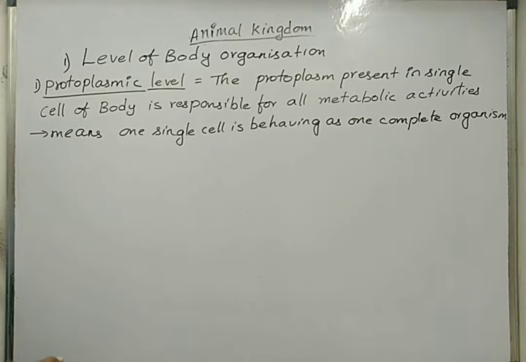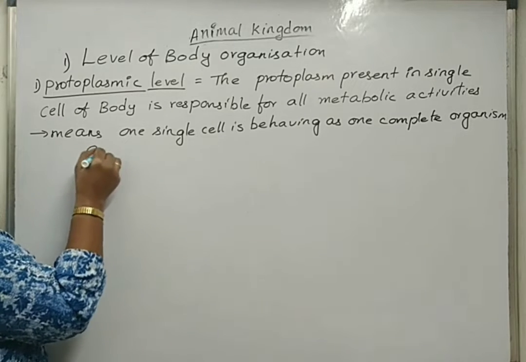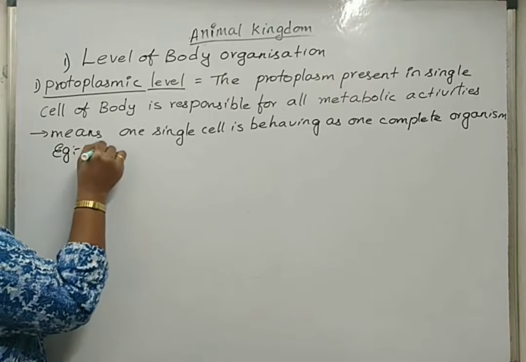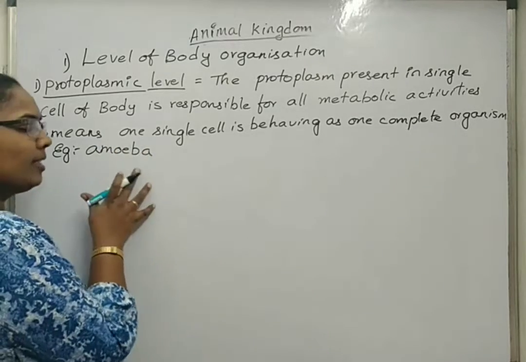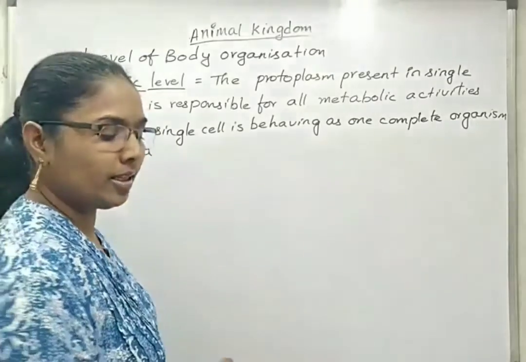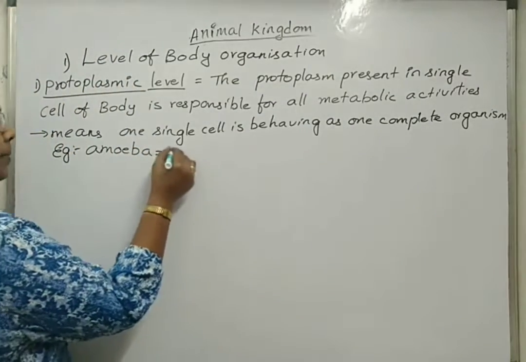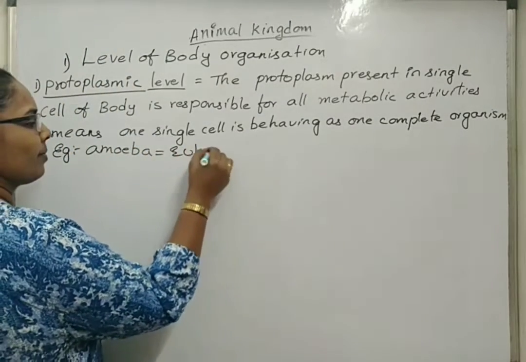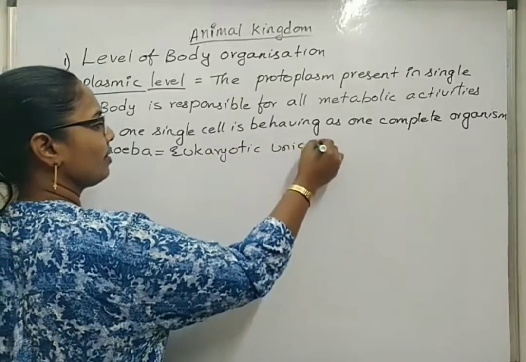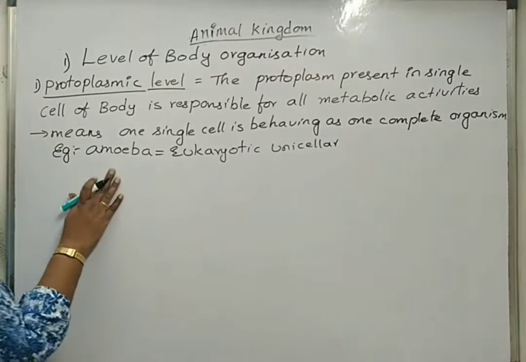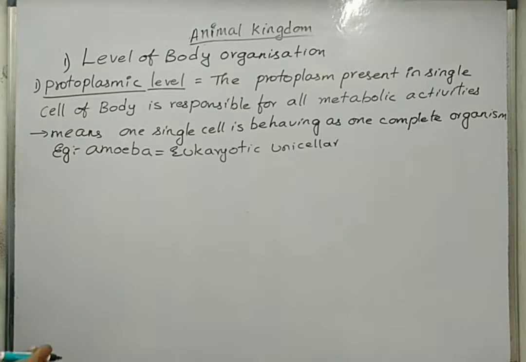Here, the example is amoeba. So, amoeba is a unicellular eukaryotic organism. It is studied under protozoa and comes under kingdom Protista.